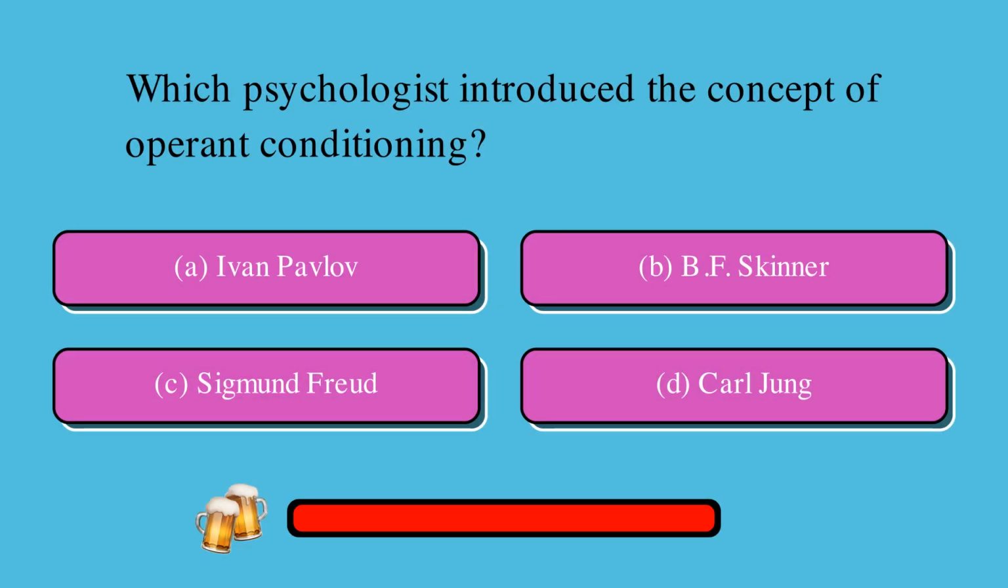Which psychologist introduced the concept of operant conditioning? Is it A, Ivan Pavlov, B, B.F. Skinner, C, Sigmund Freud, or D, Carl Jung? The correct answer is B, B.F. Skinner.